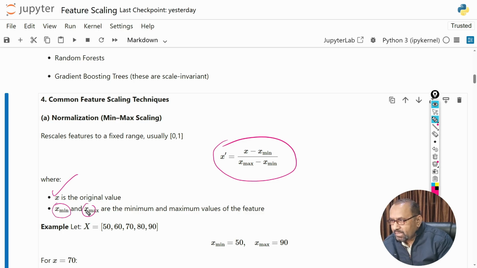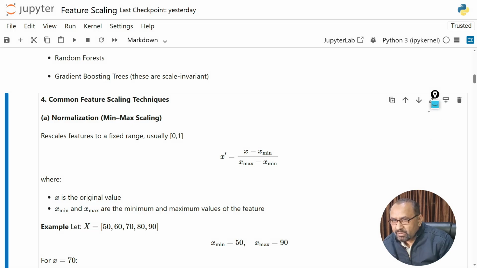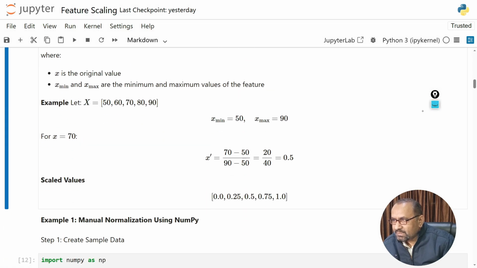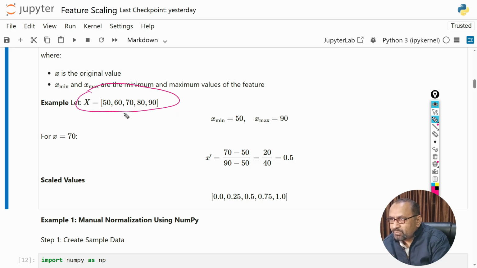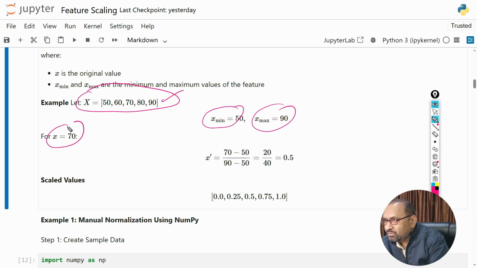Okay, so here you can see is the example we have taken so that we can calculate these values, and it's quite easy. See this example. Here we have this vector and the values in this vector are 50, 60, 70, 80 and 90. So the minimum value in this data set is 50 and the maximum value is 90. Suppose that we want to calculate for x is equal to 70.